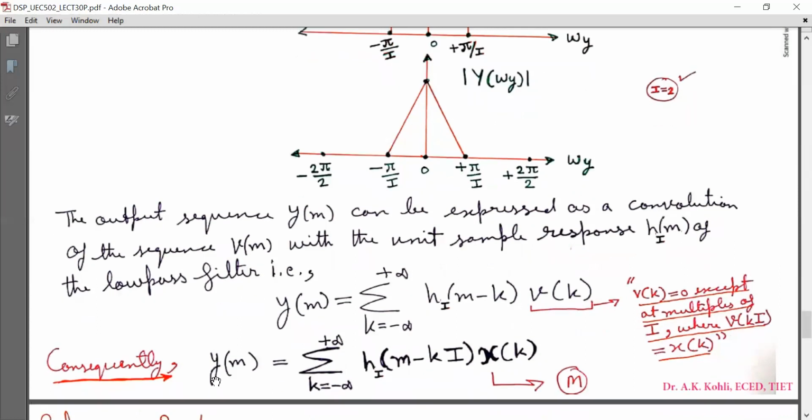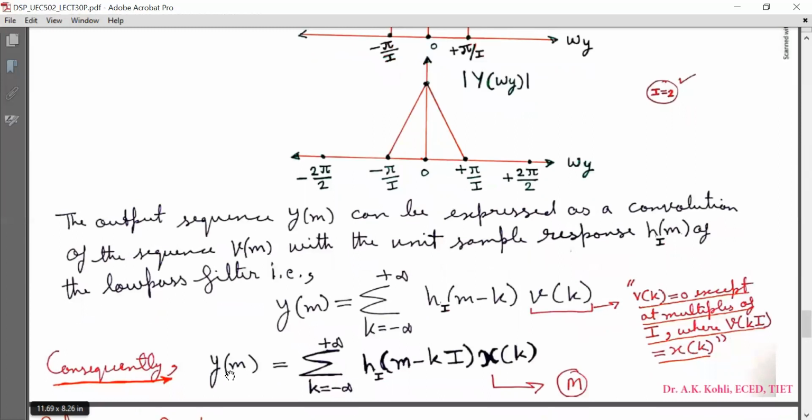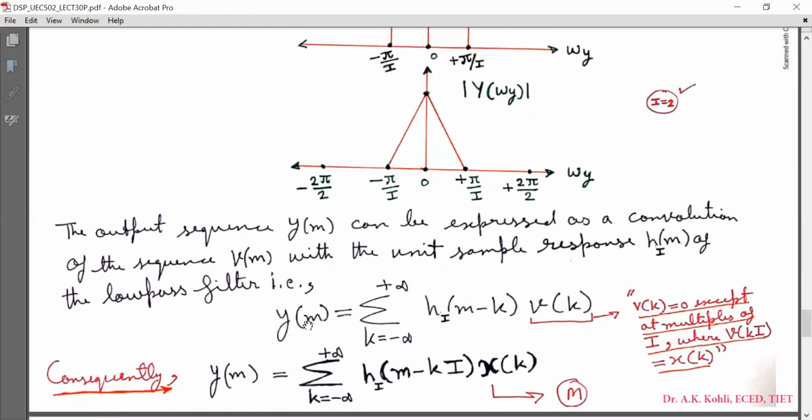So I can write consequently that y[m] is equal to summation k running from minus infinity to infinity h_I[m minus kI] x[k]. Mark it as equation M. So this is how we can represent output y[m] in terms of convolution sum. Here h_I[m] is the unit sample response of the low pass filter and v[m] is the output of the upsampler.